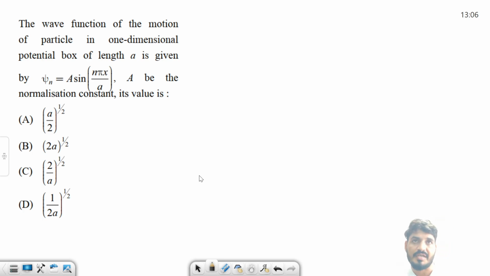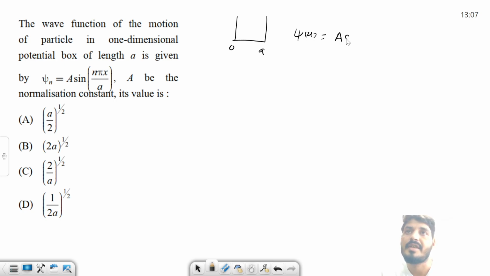Same kind of question, and they have given the wave function of a particle in a 1D box. This is the wave function. Find out the normalization constant. Same kind of thing, 0 to a, and the wave function is given to us. And what is the wave function? A sine n pi x by a. Then what is the value of a?